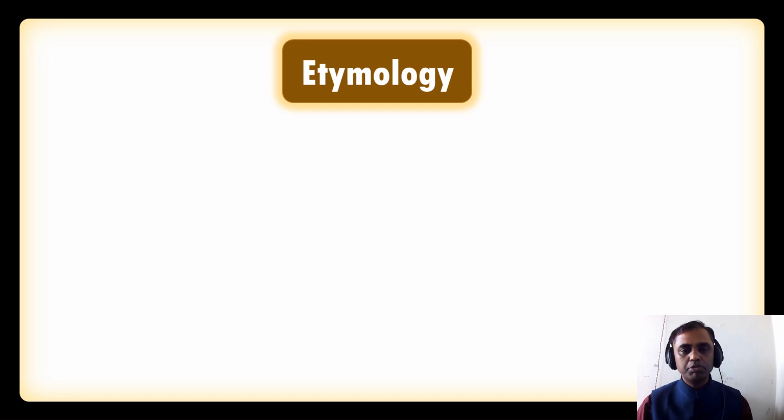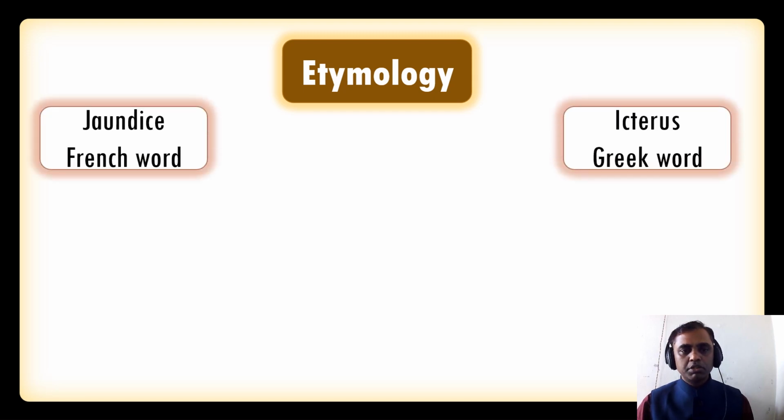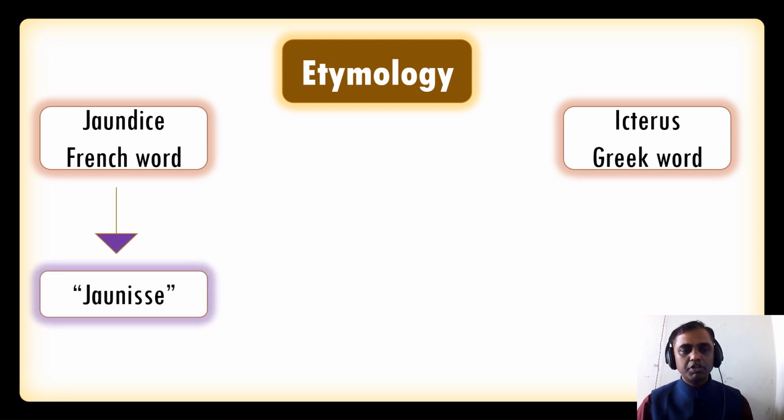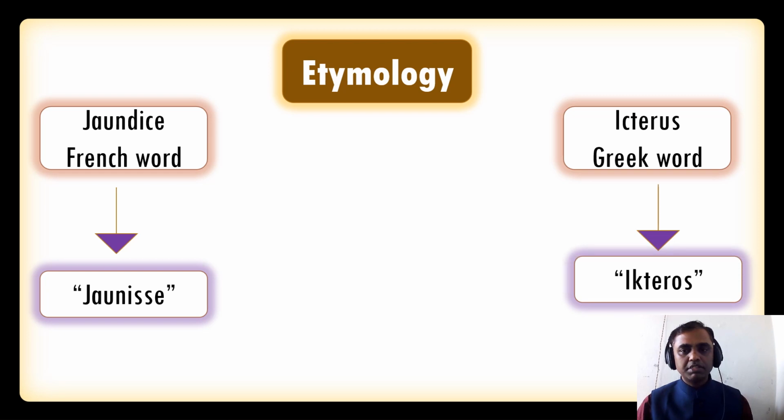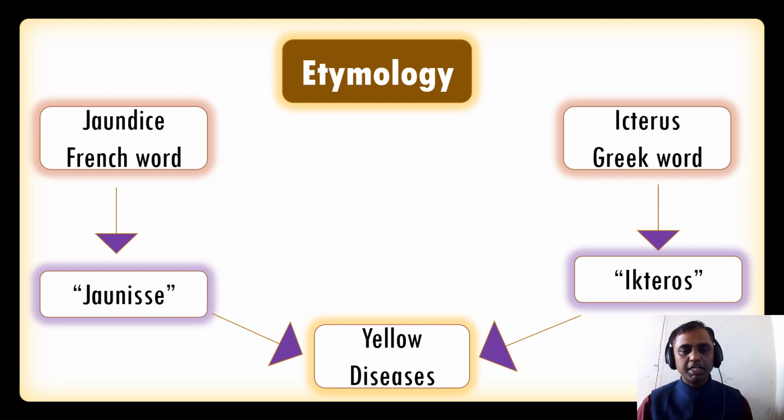Now we'll study the word meaning. The word jaundice came from a French word, and another name for jaundice is icterus. Icterus is a Greek word, taken from the word icteros. The word meaning of both is nothing but yellow disease.